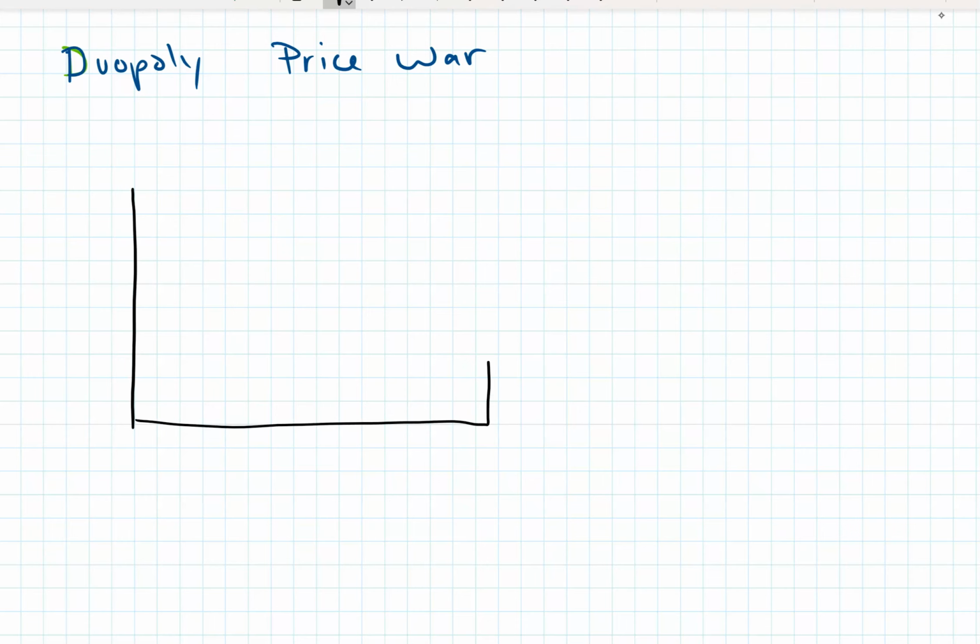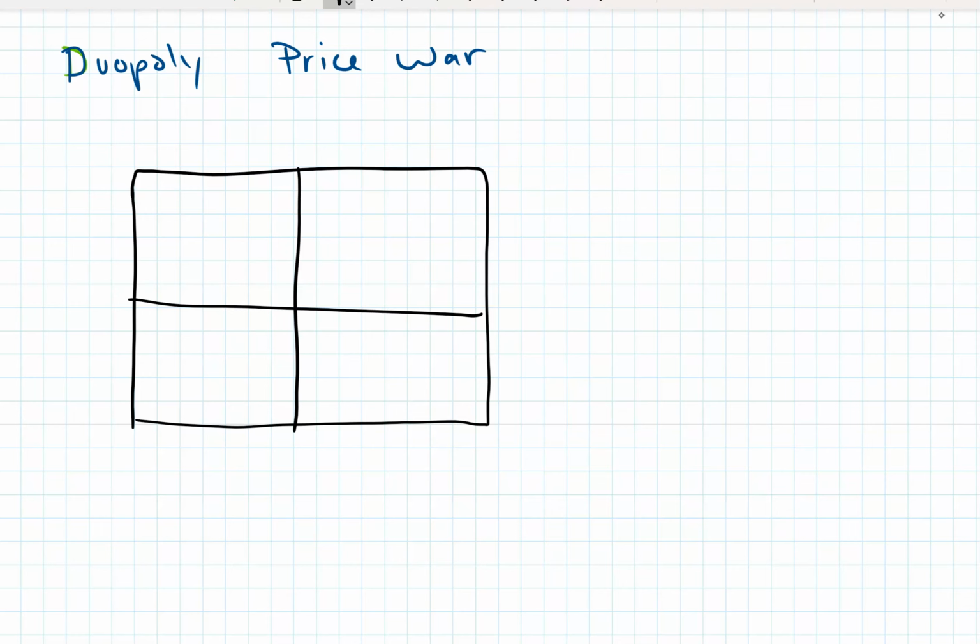So let's draw our payoff matrix. We're going to say we can price low or we can price high. Oh no, I'm going to reverse it from what we did before, just in case some of you are just memorizing which box things are in.